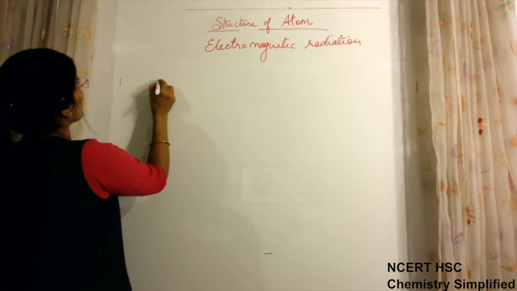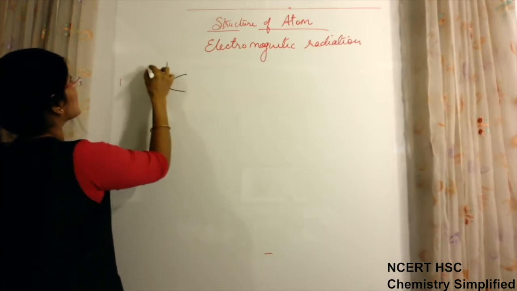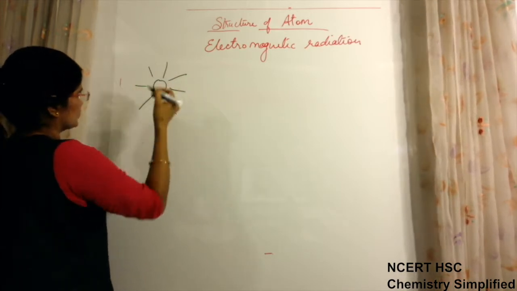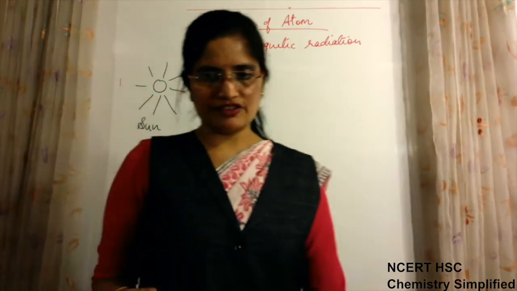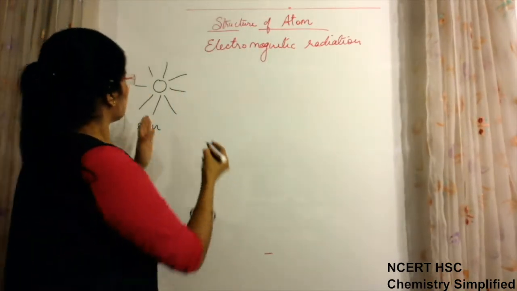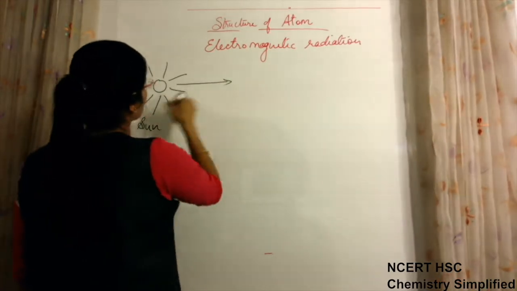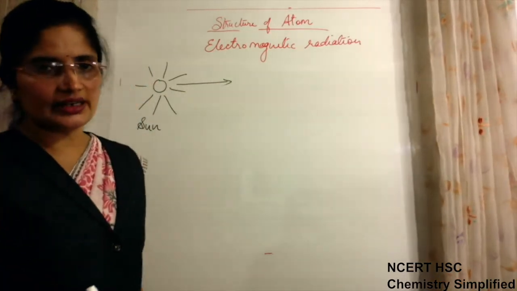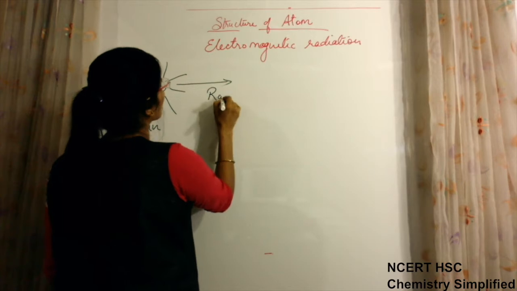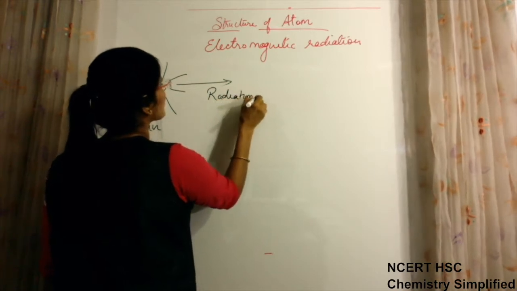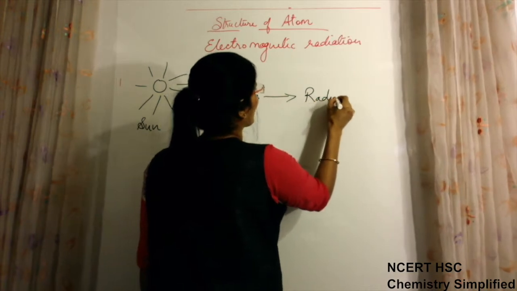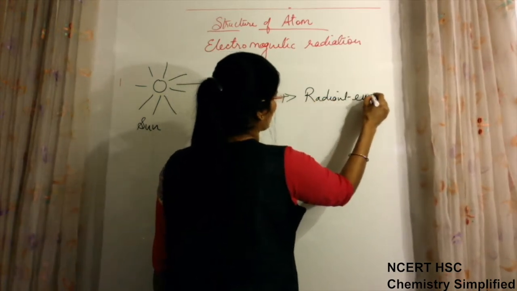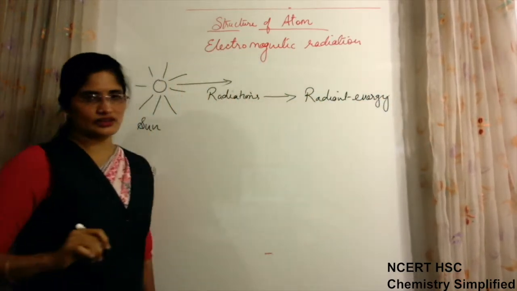If we talk about any source of light, maybe the sun or any other artificial source of light, then the source of light emits radiations, and these radiations have radiant energy. This energy is known as radiant energy.